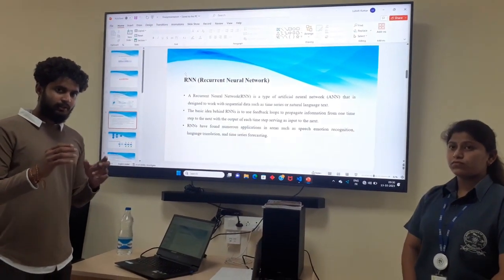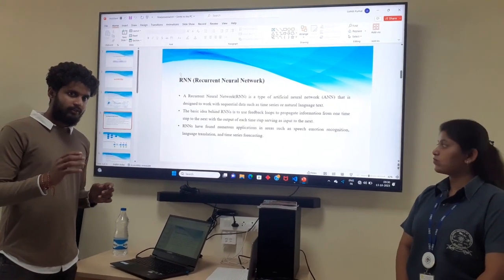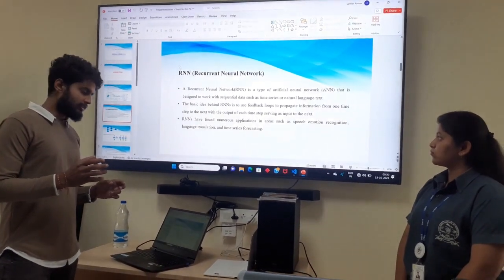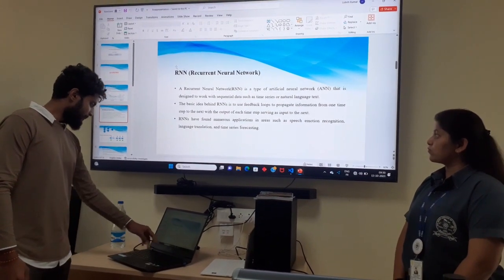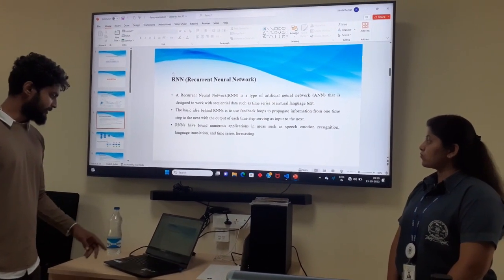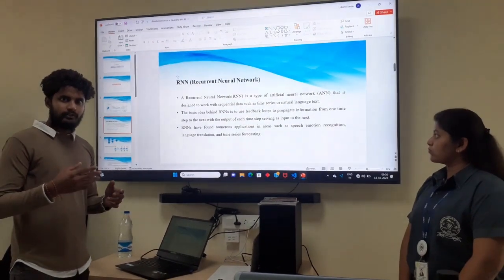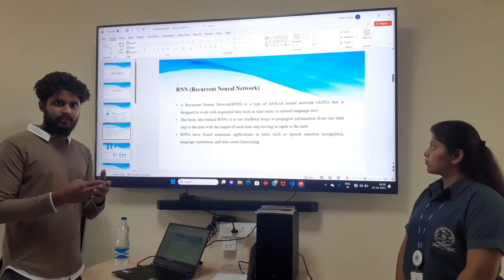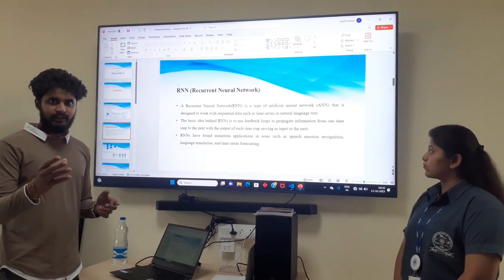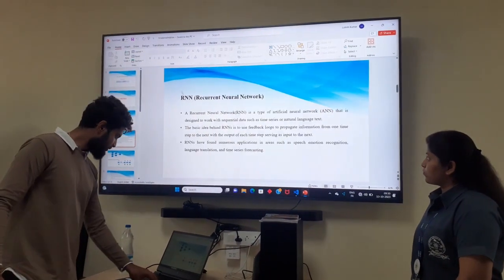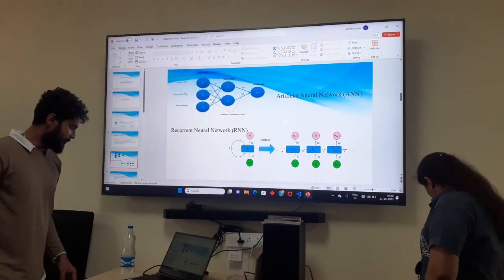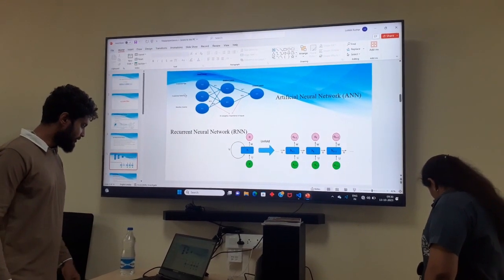There are several applications using RNN such as speech emotion recognition, language translation, and time series forecasting. For example, if you are searching something in Chrome, it will suggest the next sequence of data based on the current data. This is how RNN works. It's a type of artificial neural network.